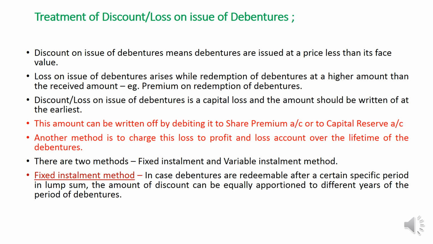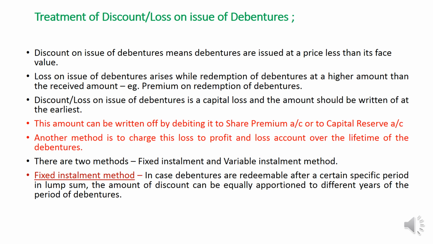So there are two situations in making loss on issue of debentures. First, discount on issue of debentures. Second, premium given to the debenture holders while redeeming debentures which were issued at par. This loss is a capital loss, and this amount should be written off at the earliest. Let us see how it can be written off. This amount can be written off by debiting it to the share premium account or capital reserve account.